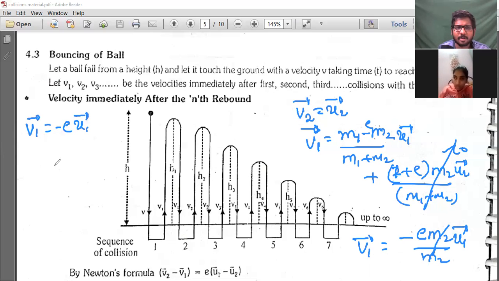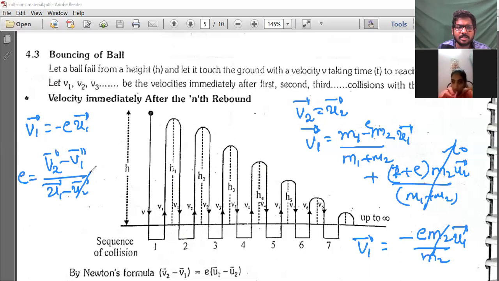Simply from this formula also you can do: V2 minus V1 by U2 minus U1 is equal to E. U2 is 0 here, that means EU1 is equal to V2 minus V1, and V2 is again 0. So V1 is equal to how much?